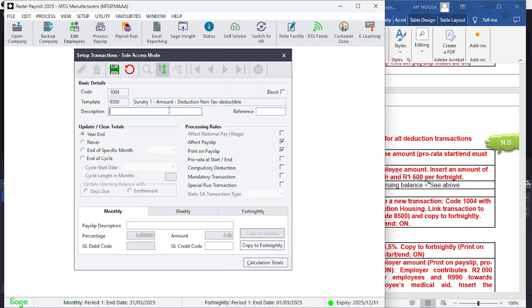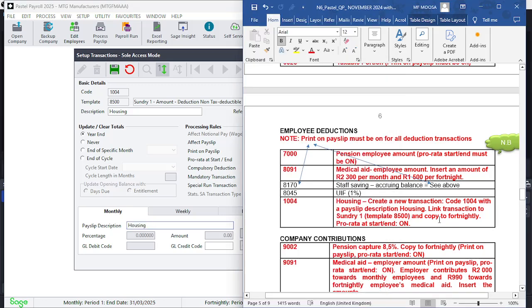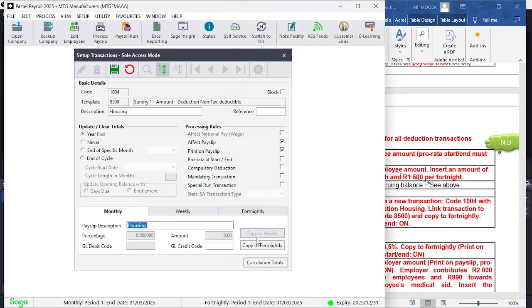Just type in here the description, and your payslip description also must be housing. Link transact, copy to fortnightly, pro rata start end must be on. So copy to this, pro rata start end must be on, and we know that print on payslip has to be on.